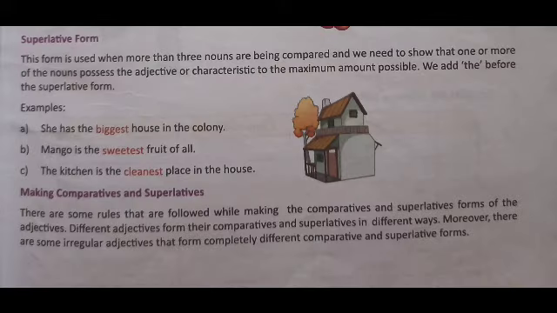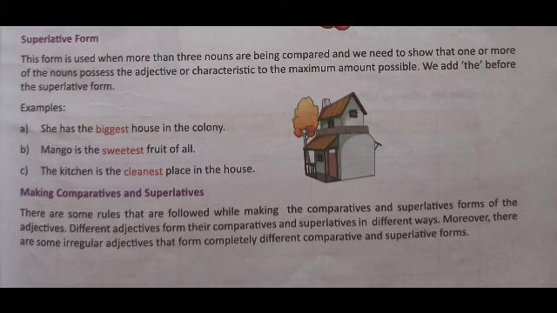Third form of degree is superlative form. This form is used when more than three nouns are being compared. See children, superlative form is used when more than three nouns are being compared and we need to show that one or more of the nouns possesses the adjective or characteristics to the maximum amount possible.